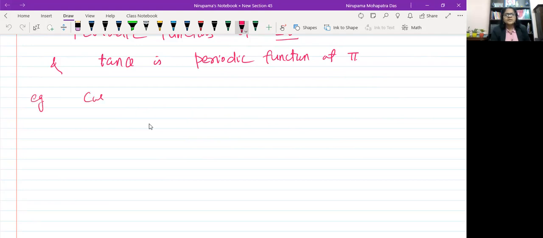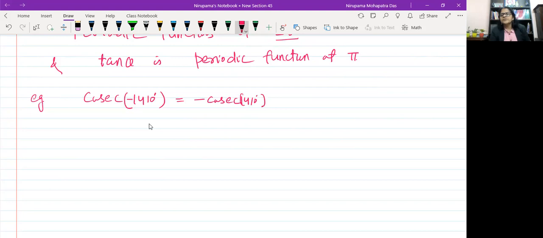So for example, whenever you write cosec 1410, this is a question from the NCERT book: cosec minus 1410 degree. Cosec minus theta is minus cosec theta, so you can write minus cosec 1410 degree.